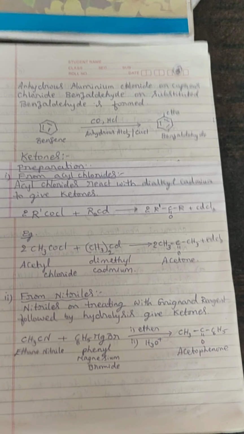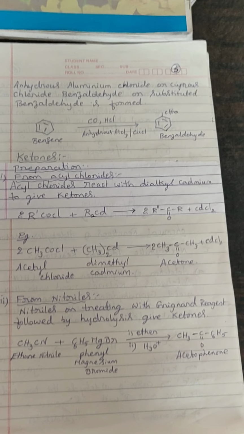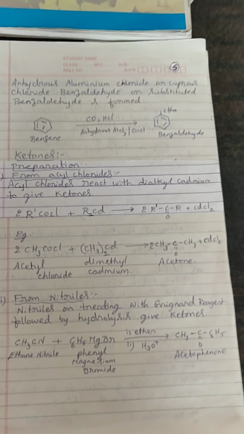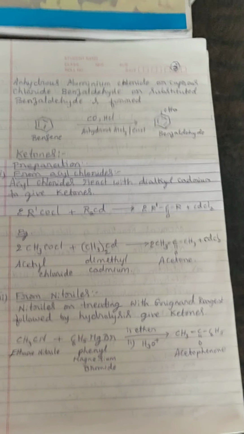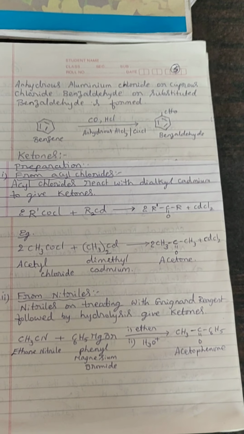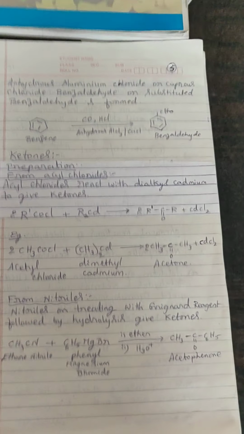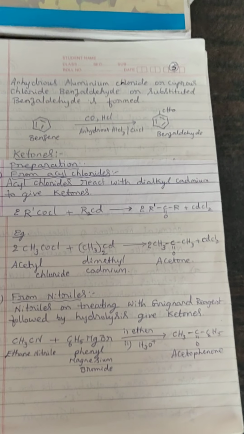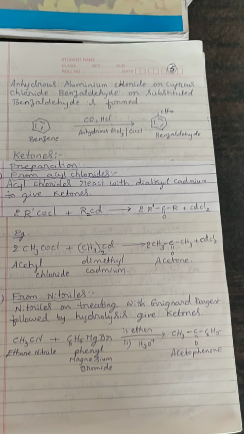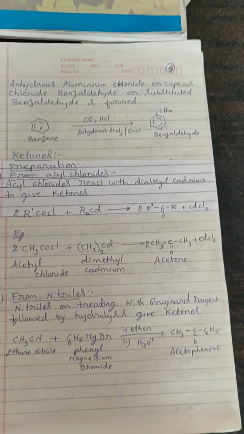So CH3CN, it is called ethane nitrile due to the presence of 2 carbon atoms in the molecule, plus C6H5MgBr, phenyl magnesium bromide. You know, the general formula for Grignard reagents is RMgX. So here R is C6H5 and X, the halogen atom, is Br.